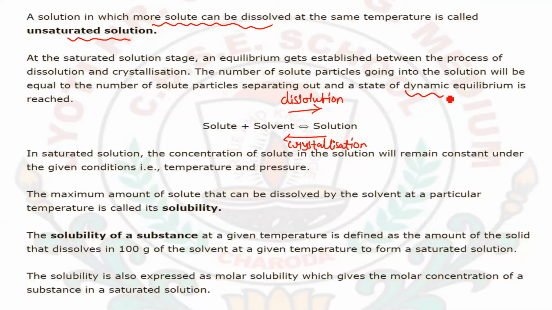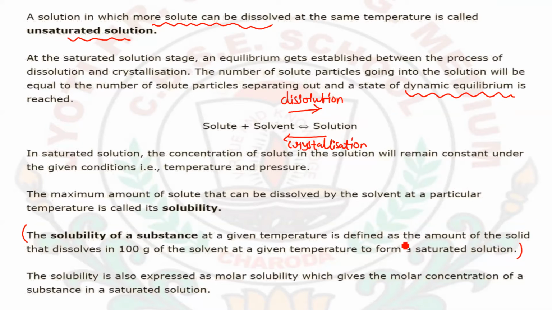This type of equilibrium will be called dynamic equilibrium, because as much amount of the solute I am dissolving to form the solution, that same amount of crystals will be formed out. Hence in a saturated solution you will see that the equilibrium state has been attained between the dissolution and the crystallization.